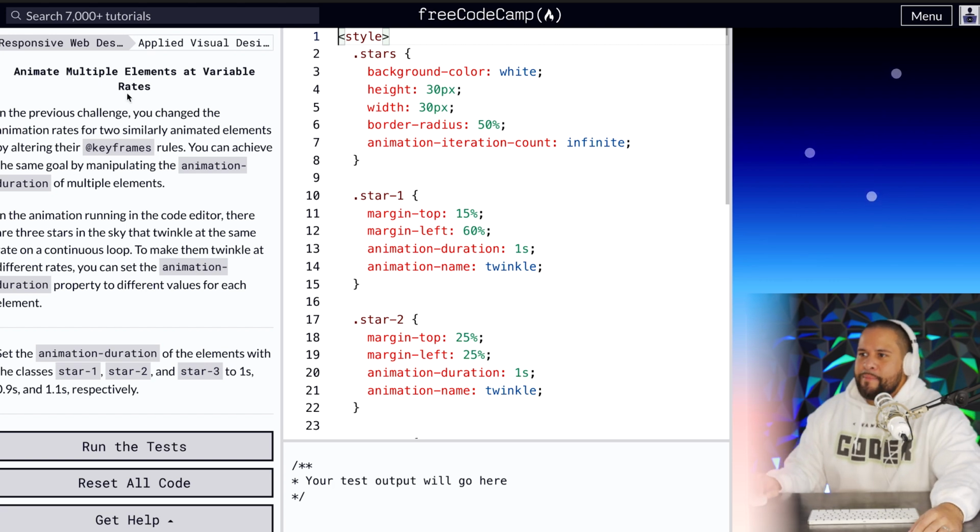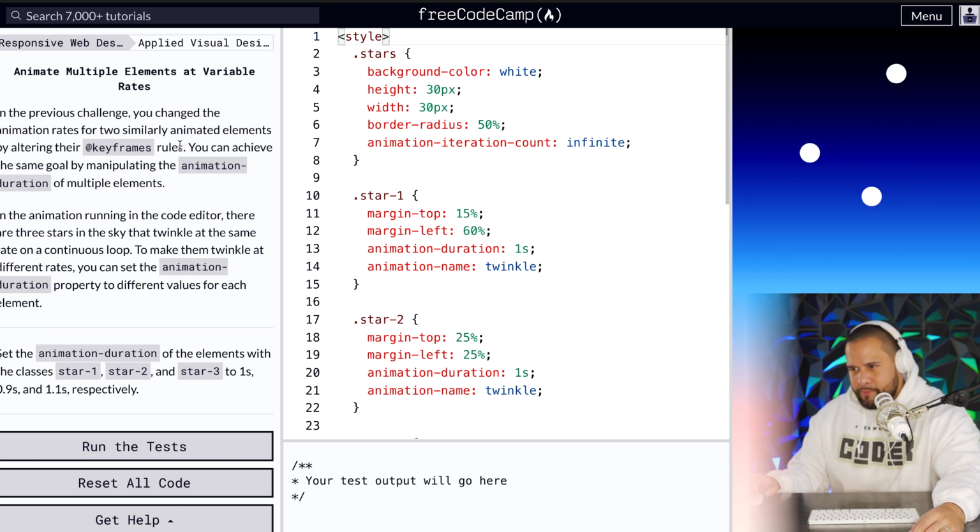All right, animate multiple elements at variable rates. In the previous challenge, you changed the animation rates for 2 similarly animated elements by altering their keyframes rules. You can achieve the same goal by manipulating the animation duration of multiple elements. In the animation running in the code editor, there are 3 stars in the sky that twinkle at the same rate on a continuous loop. Right here. To make them twinkle at different rates, you can set the animation duration property to different values for each element.